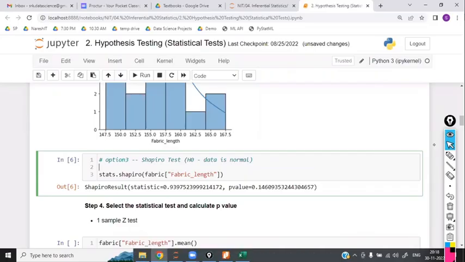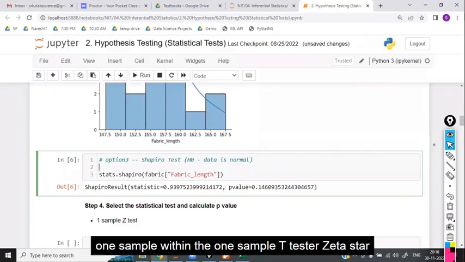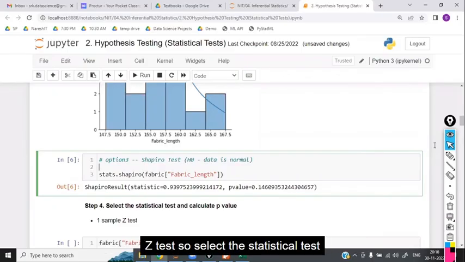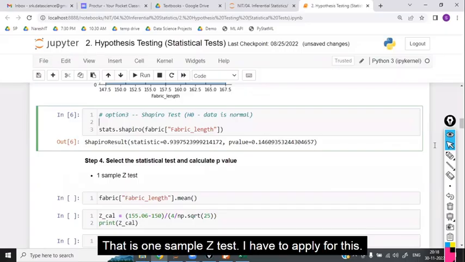What is step 4? Select the appropriate test. Which test do I have to select? One sample or two sample? First, one sample. Within the one sample, T test or Z test? Z test. So select the statistical test and calculate the p-value. That is the one sample Z test I have to apply for this.